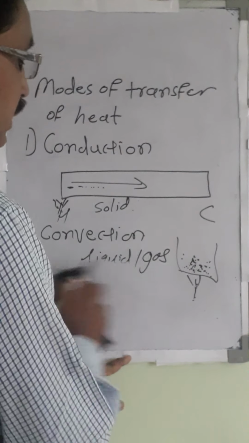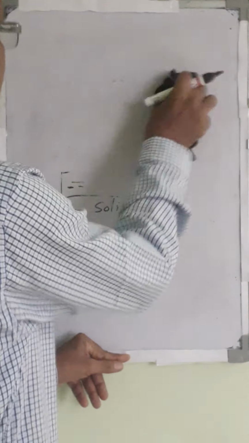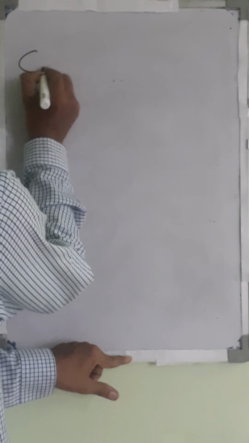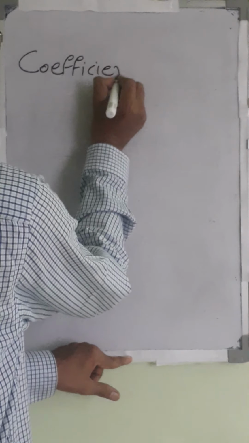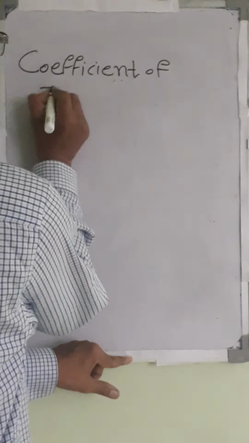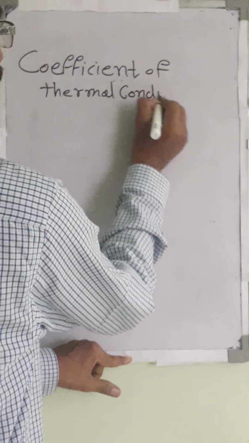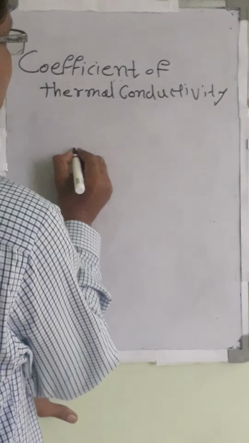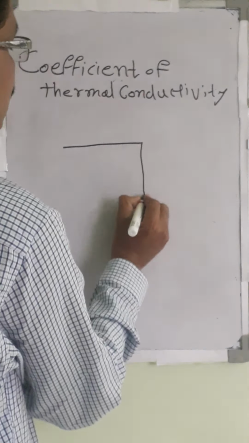Now we will consider the next point related to thermal conductivity, that is the coefficient of thermal conductivity. In the coefficient of thermal conductivity, consider a solid cube. We will draw a small figure here. This is approximately a solid cube.